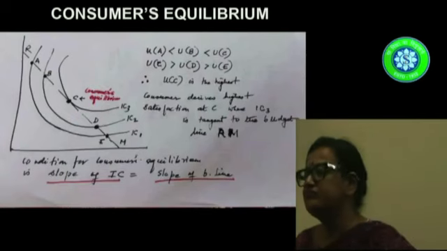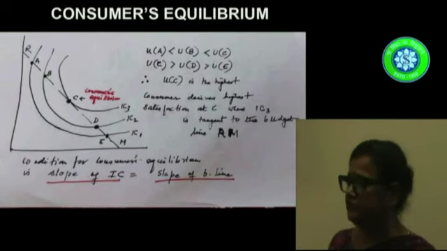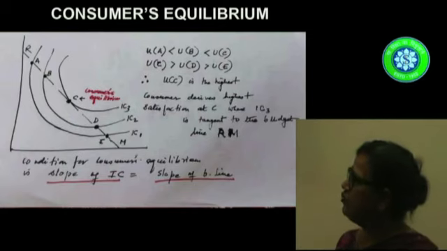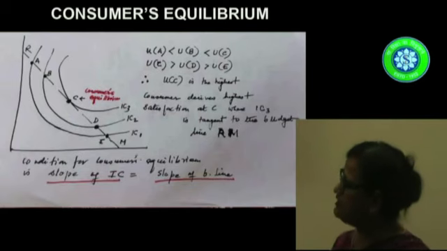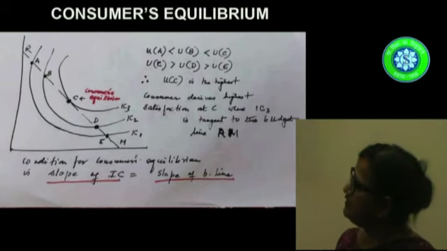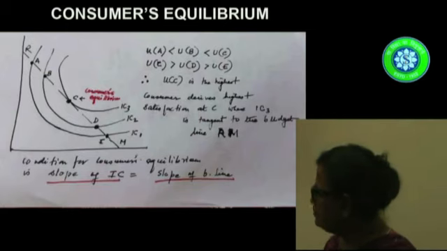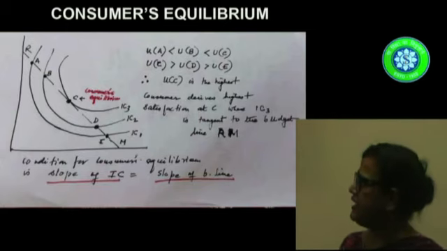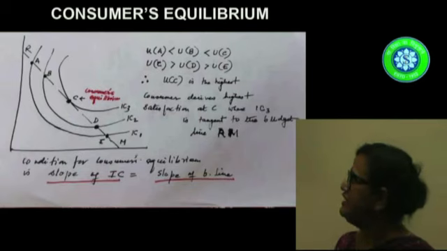Now we come to the derivation of the consumer's equilibrium. What we do is that we impose the indifference curves over the budget line and see they cut the budget line at 5 different points: A, B, C, D, and E.